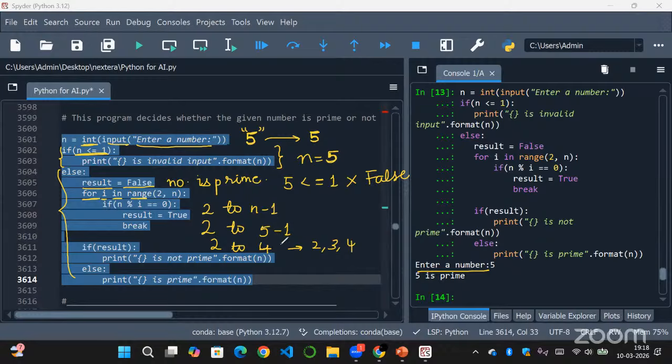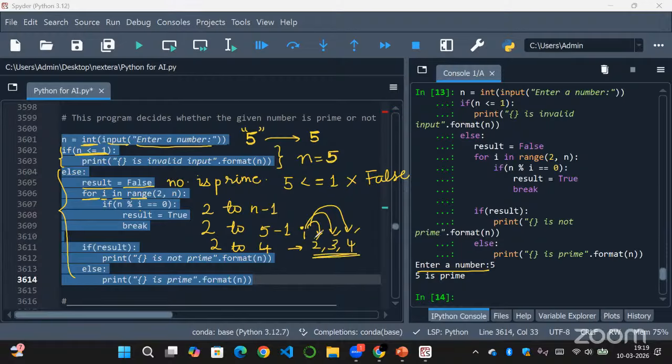So inside of this loop, we have 3 numbers. So it will run 3 times. We'll check whether any of these numbers 2, 3, 4 will divide n, that is 5, perfectly. To check that, we are doing here if n modulo I equal to 0. I will refer to these values, right? 2, 3 and 4. So for I in range 2 comma n, this is the range of values.